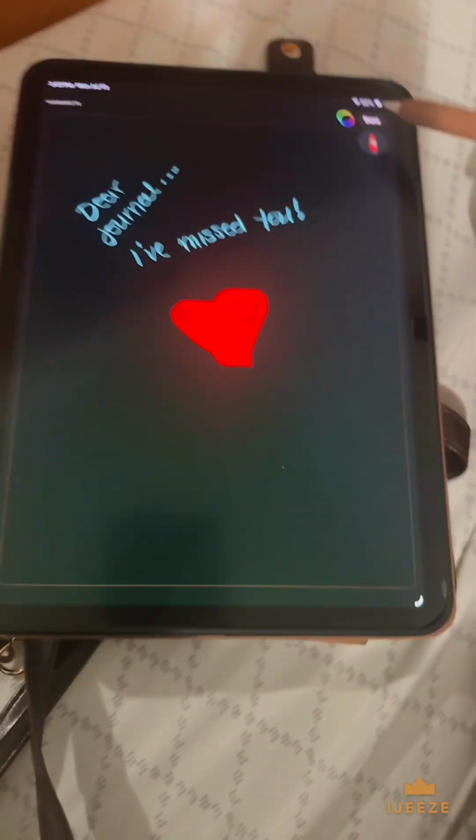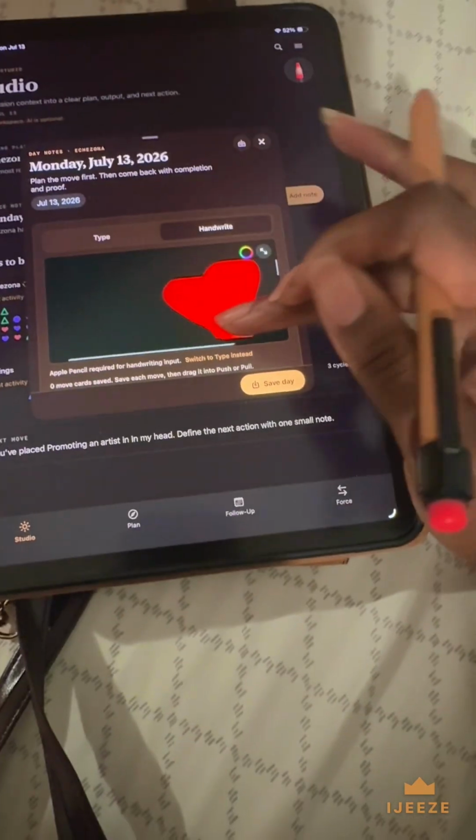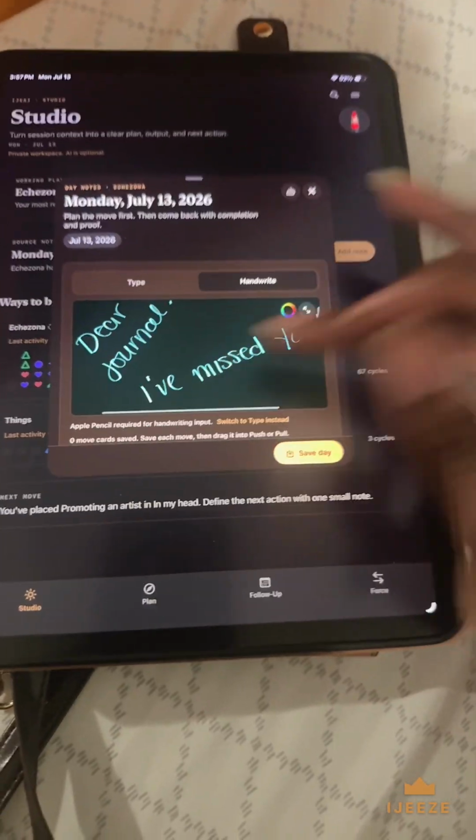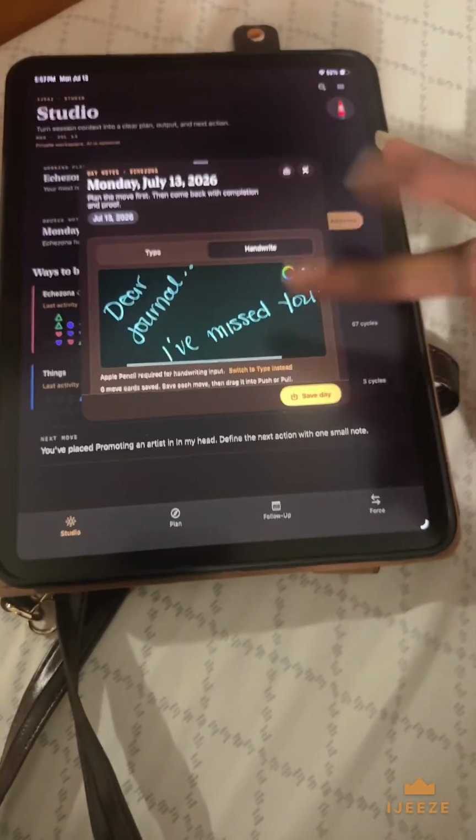So this is one of the updates. I'm going to just press done right here. So clearly, this is the stuff I just drew. This is not my favorite way to record this. I should have done a screen recording. I just wanted to show you really quickly because I'm too excited.